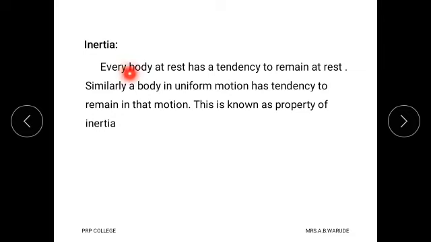Here consider that a body is at rest position, then that body has a tendency to remain at rest position. Similarly, if the body is in uniform motion, then it has a tendency to remain in that state, and this property of a body is called inertia.